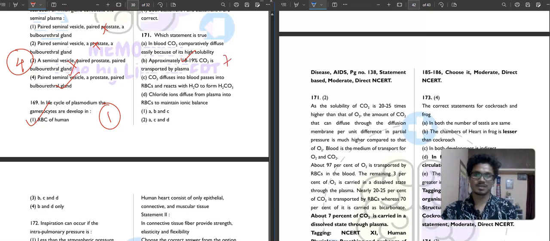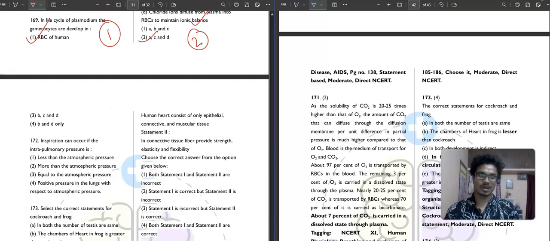Only 7% of CO2 is transported by plasma. Not correct. CO2 diffuses into blood, passes into RBCs and reacts with H2O to form H2CO3. Correct. And chloride ions diffuse from plasma into RBCs to maintain ionic balance. Correct. So A, C, D. Second option correct answer.